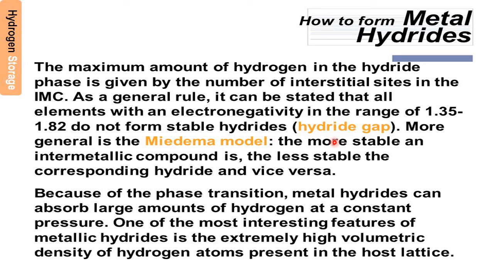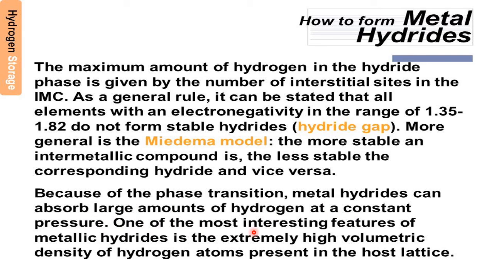The more stable an intermetallic compound, IMC, is, the less stable the corresponding hydride is. That means the intermetallic compound is more stable than its corresponding hydride. So when the corresponding hydride is not stable, then it will not form. Because of the phase transition, metal hydrides can absorb large amounts of hydrogen at a constant pressure.